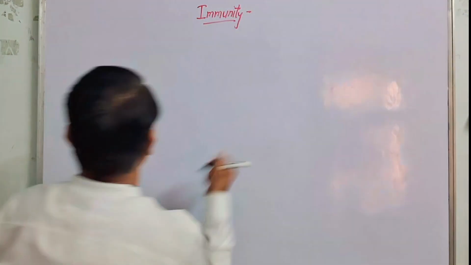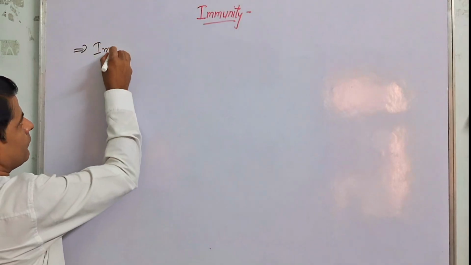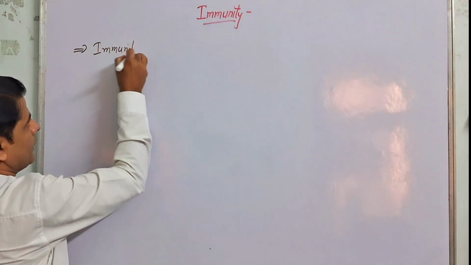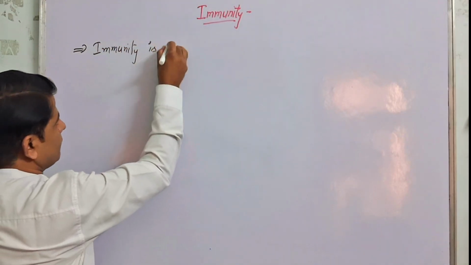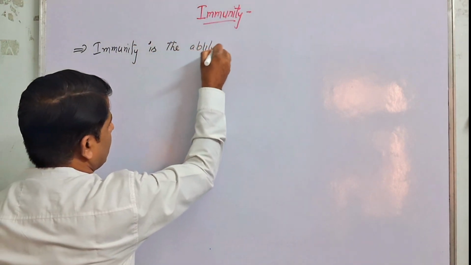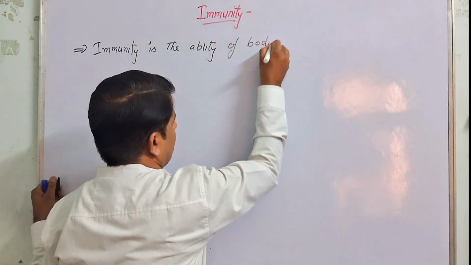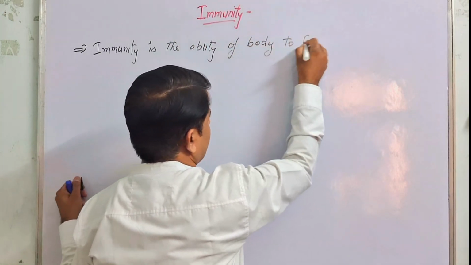Today I am discussing the very interesting topic of the human body which is known as immunity. So what is immunity? Do you know about that? Immunity is the ability of the body to fight with the pathogen or the foreign bodies. Then I will write on the board: immunity is the ability of the body to fight with pathogen.